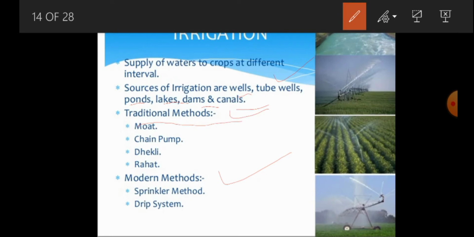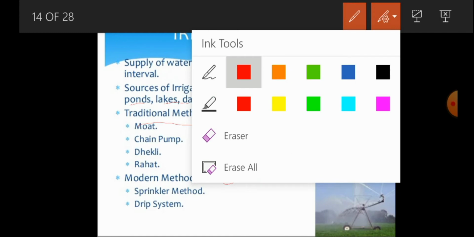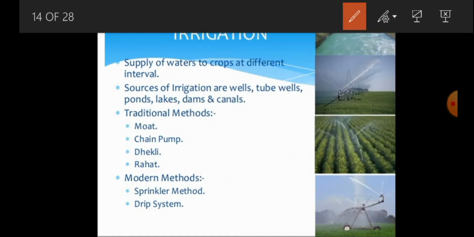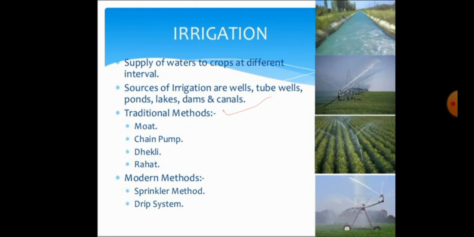Through the traditional methods, how do we supply water to the agricultural field or to the crops? There are four traditional methods. You have to know them one by one.